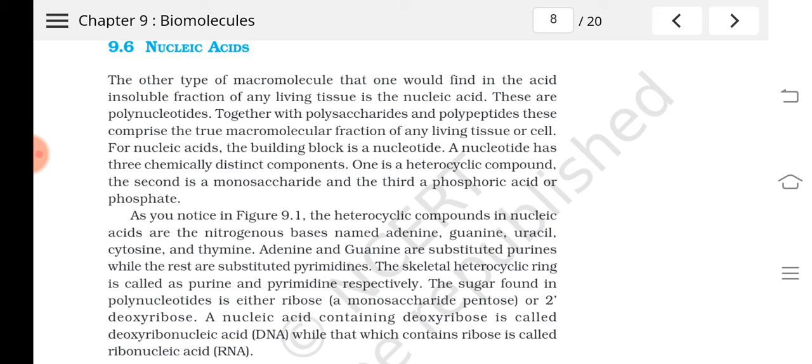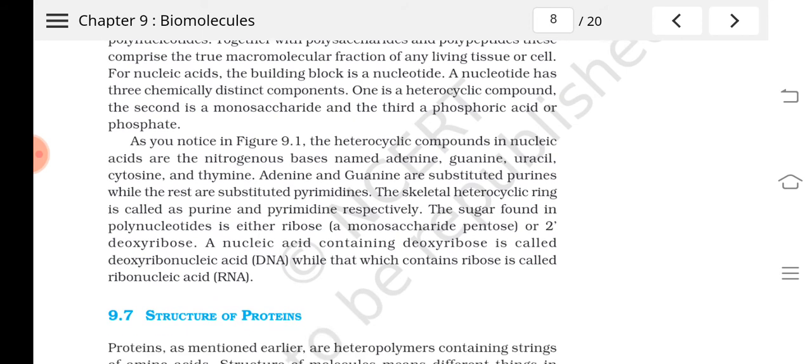In the acid insoluble portion. Understood? And each nucleic acid, I told you, is made up of nucleotides. There are three distinct compounds, I told you already. What are they? They are a nitrogen base, a sugar, and the phosphoric acid or phosphate group.